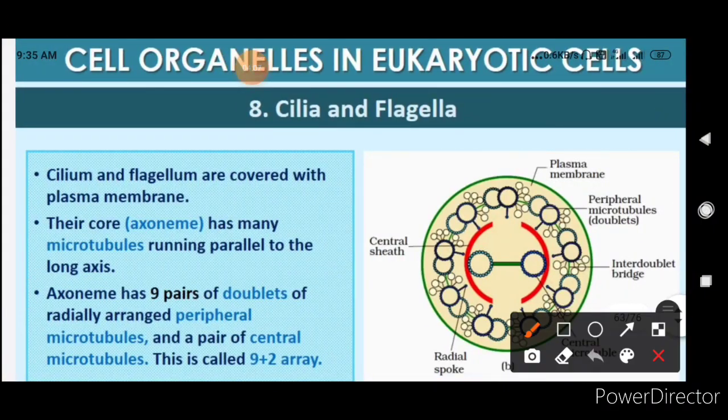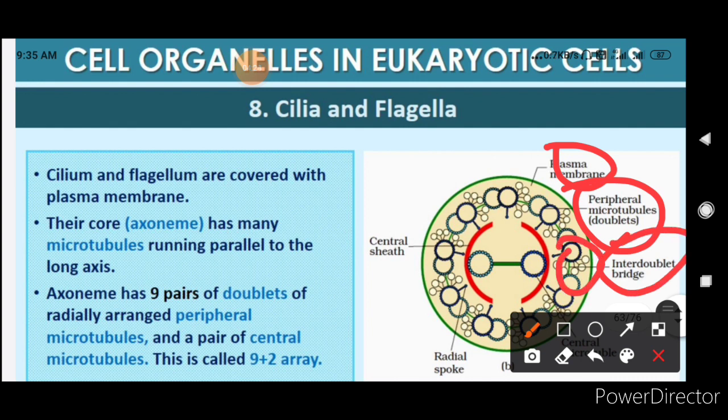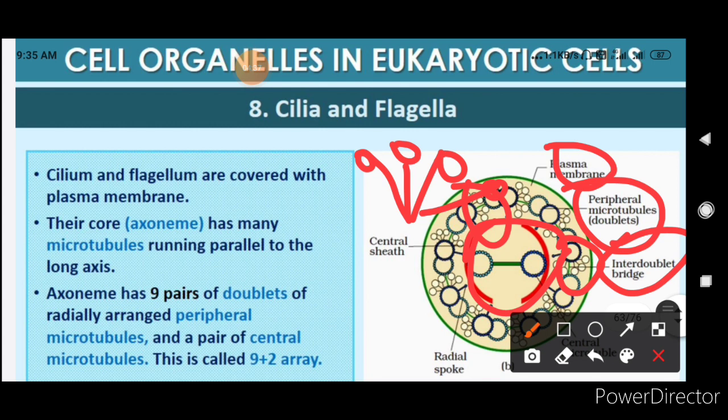So this is the plasma membrane. The cilia or flagella are enclosed within the plasma membrane. These are the peripheral microtubules, which are the doublets. This is the inter-doublet bridge formed between the doublets of the microtubules. These are called linker molecules. And this is the centrally located microtubule, giving the 9 plus 2 arrangement.